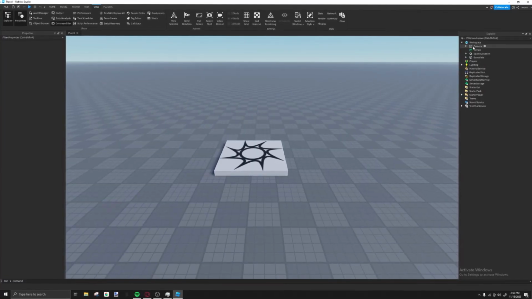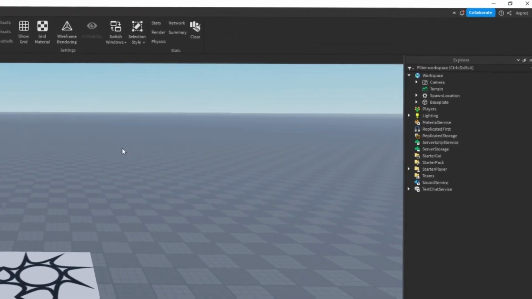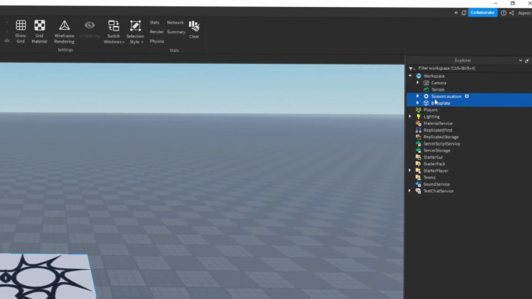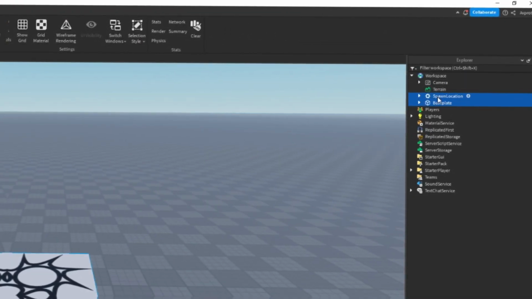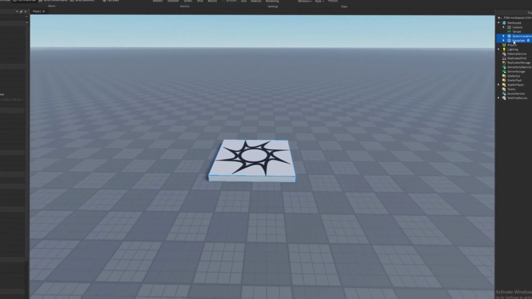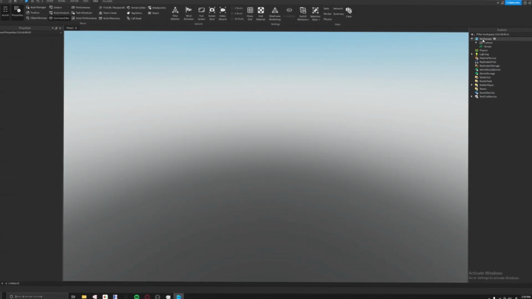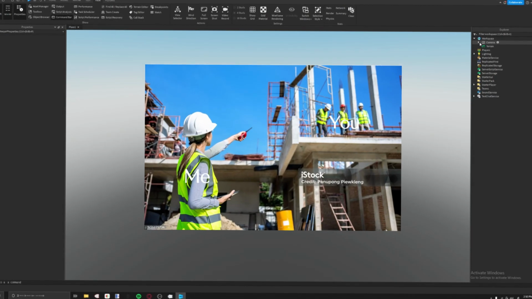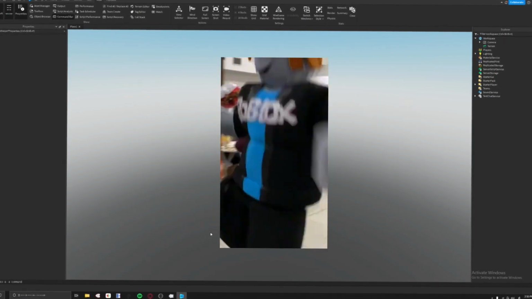So let's start off clean, fresh, with nothing in our way. Let's delete. Go to Workspace, click on Spawn Location and Baseplate, and just delete it right up here. This is a complete beginner's guide to how to make an obby, completely for beginners.